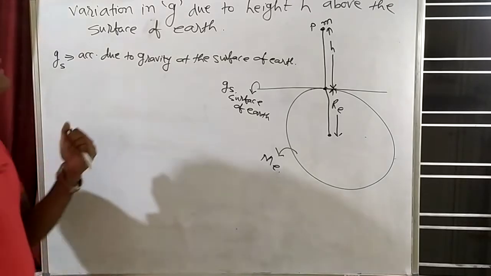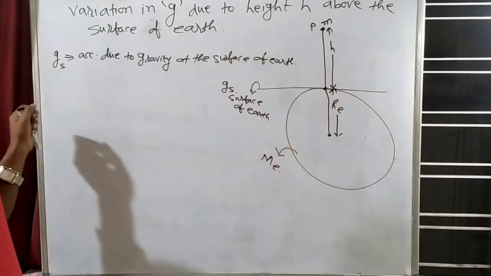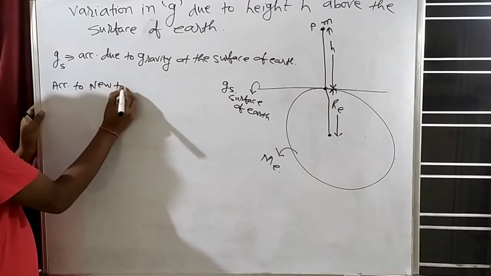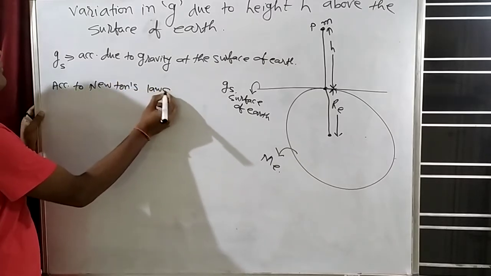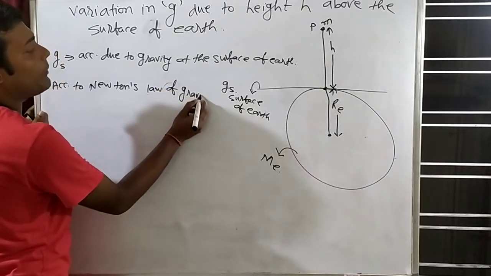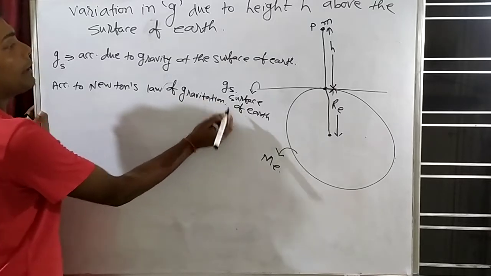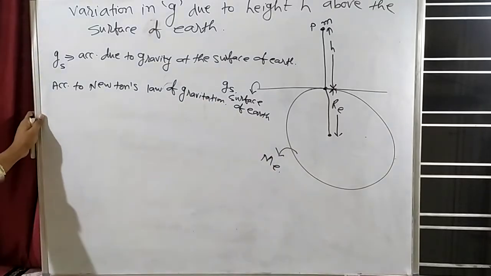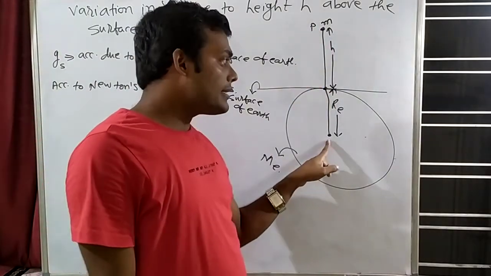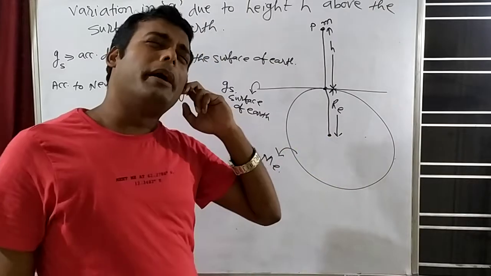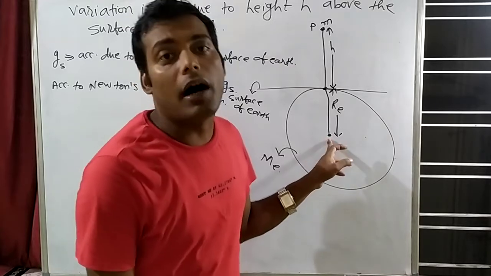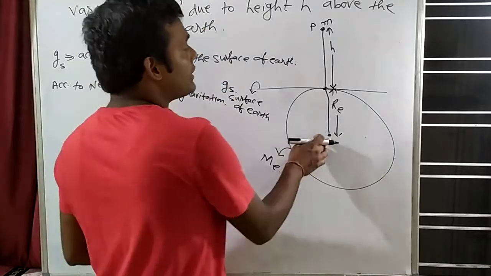Suppose here, if I apply Newton's law of gravitation. What is Newton's law of gravitation? That if there are two masses separated by a certain distance, then a gravitational force will act. So there is a test mass here, and whenever you take distance, you have to take it from the center of earth, because this is the center of mass of the earth, right? So we will measure distance from here.